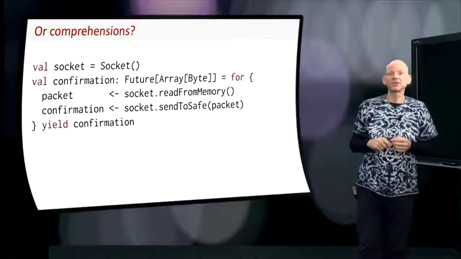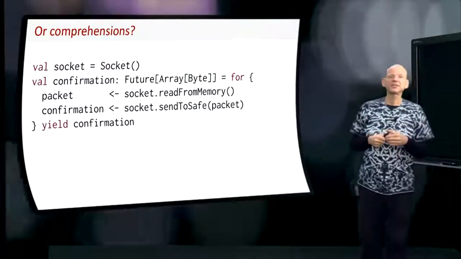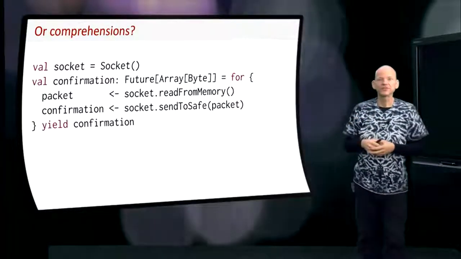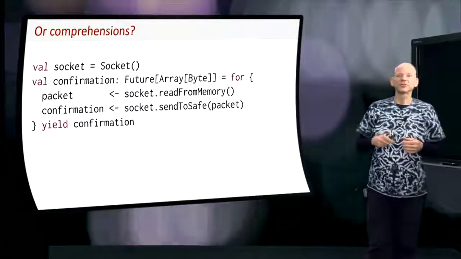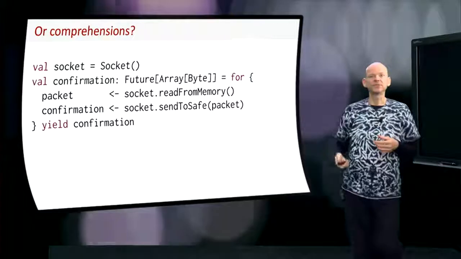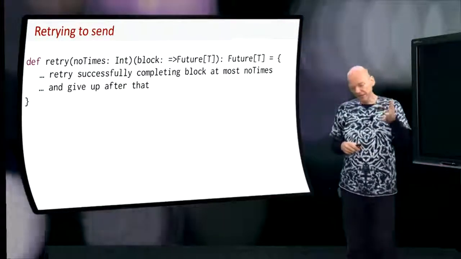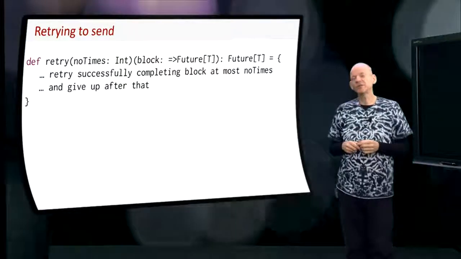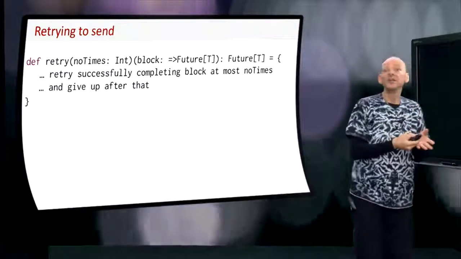So we can write the code as this: read a packet from memory, put it in packet, and then save the packet. You get a confirmation and you yield a confirmation, and the result type is Future of Array of Bytes. Now the thing that we were trying to do is to make sending this packet resilient to failure.